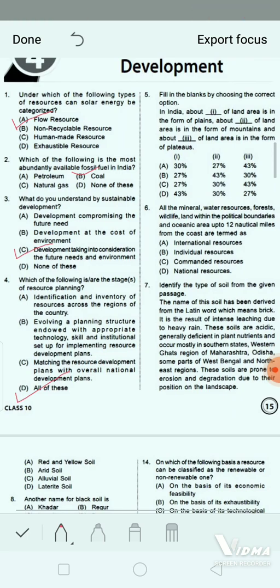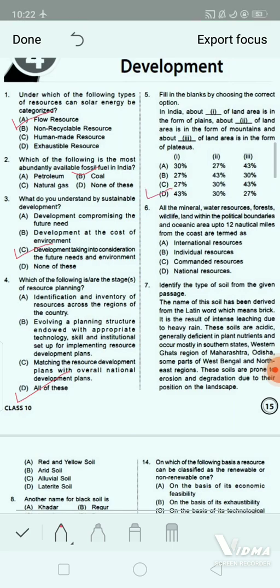Fill in the blanks by choosing the correct option. In India, about dash of land area is in the form of plains. About dash of land area is in the form of mountains, and about dash of land area is in the form of plateaus. So you can see options are given over here, A, B, C and D. You have to choose the correct one. Yes, the correct answer will be option D.